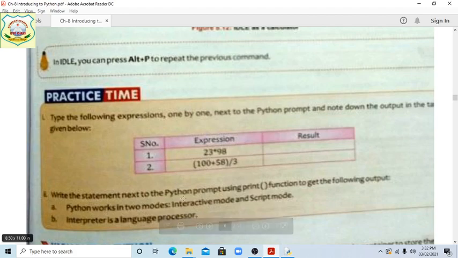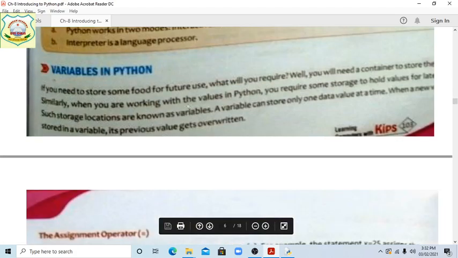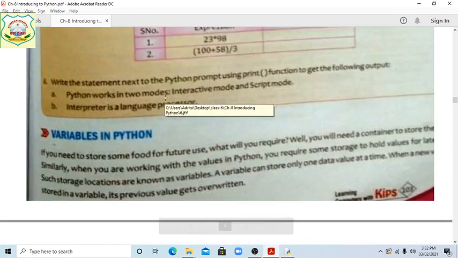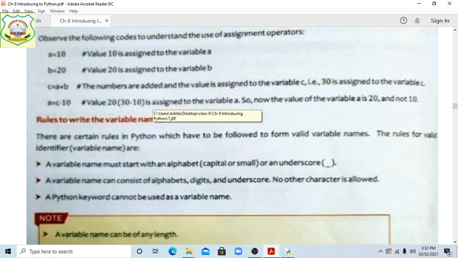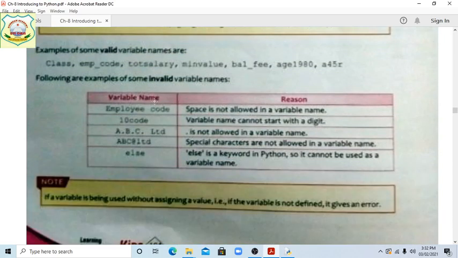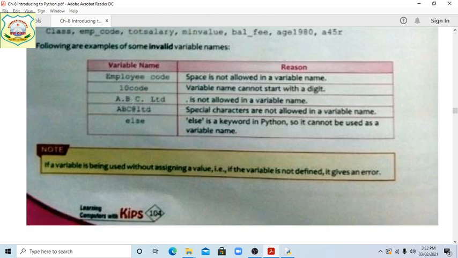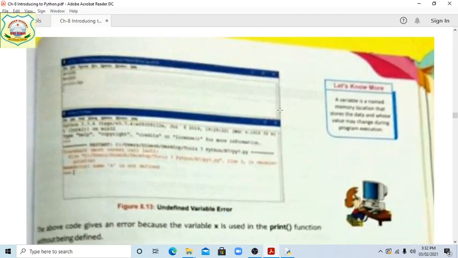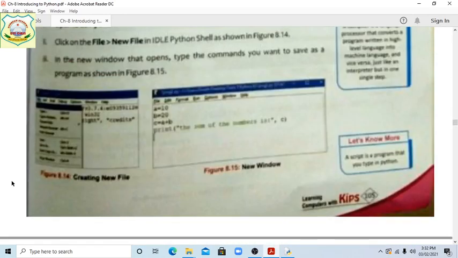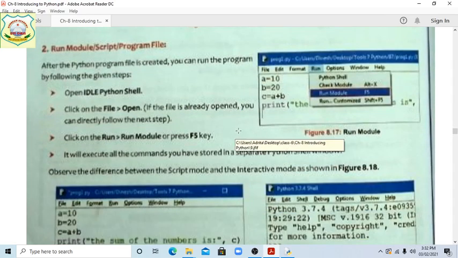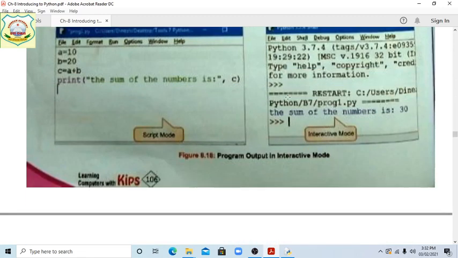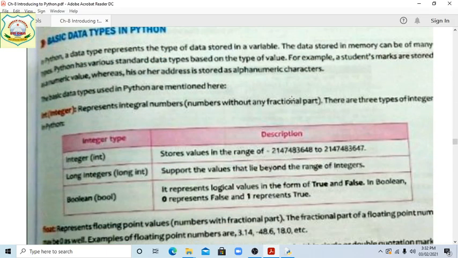This program we have done, and what is the use of a variable in Python. Also we have discussed the assignment operator, how we can use it, what the meaning of the assignment operator is, what the rules are, how to write the variable name, and why we cannot write it in certain ways. And students, after that, interactive mode and script mode we have discussed. How to run, how to use the run command or run module in script mode, we have also done, students. And practice time also we have done.